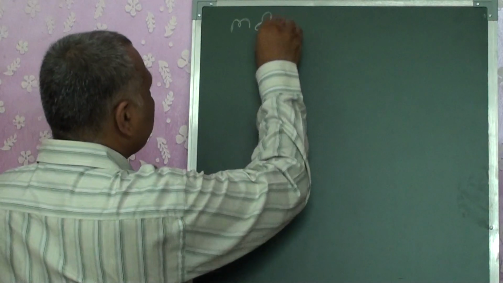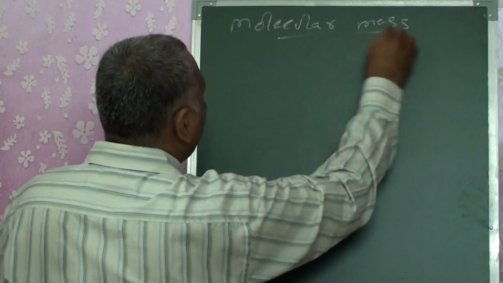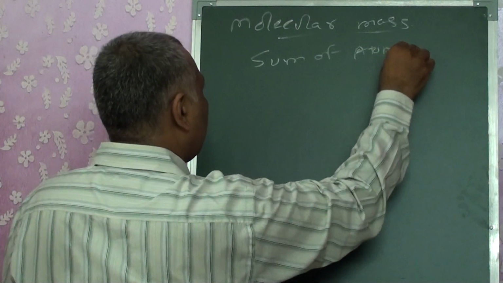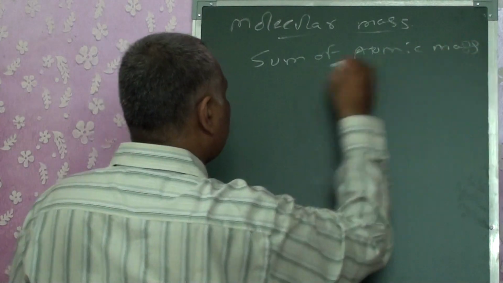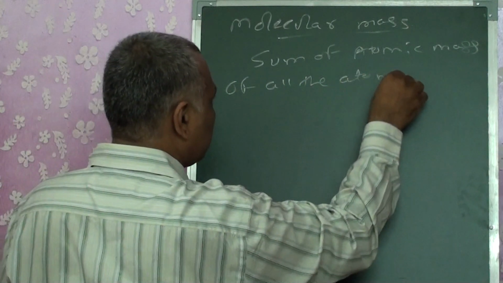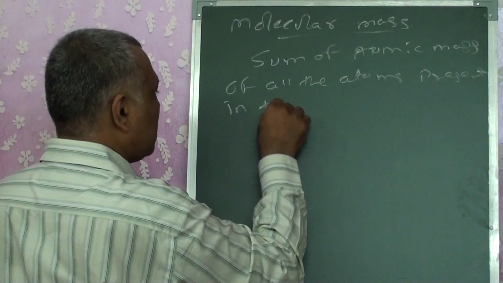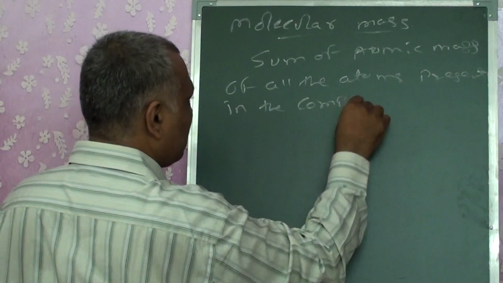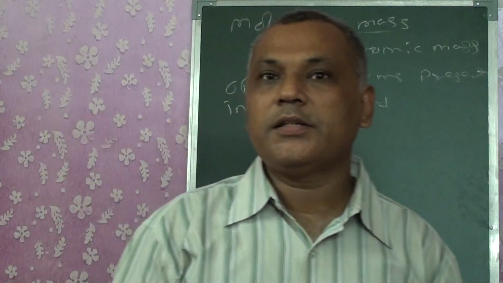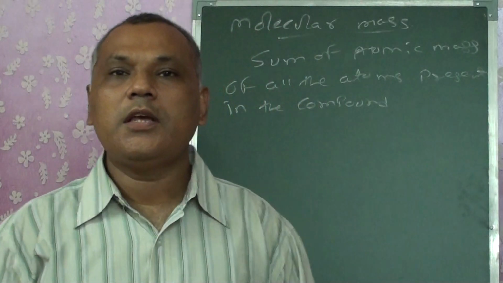Molecular mass: the sum of the atomic masses of all the atoms present in the compound. Molecular mass is the sum of the atomic mass of all the atoms that are present in the compound.